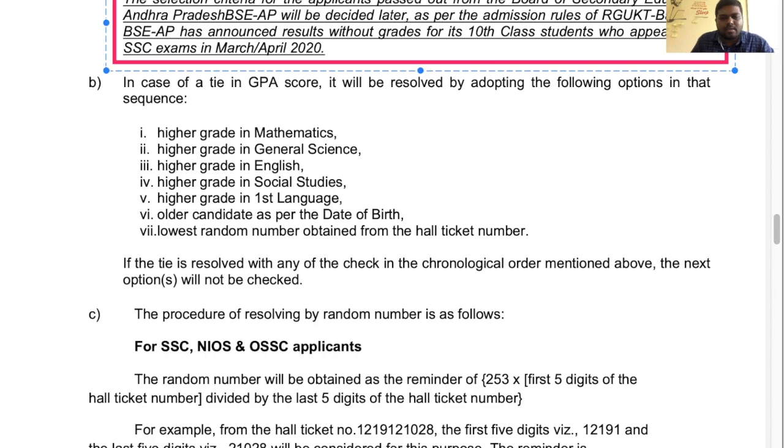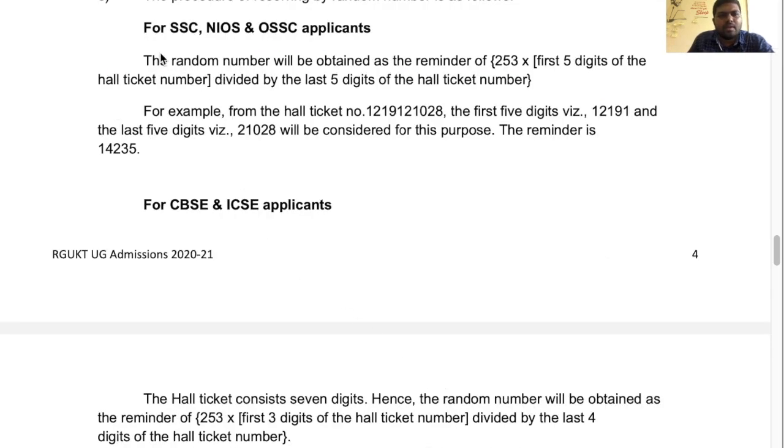Okay, and next, you can observe here for SSC and NIOS OSSC applicants, the random procedure is like this. And for CBSE and ICSE students it is somewhat different. If the hall ticket consists of 7 digits, the random number will be obtained as the remainder of 253 into the first 3 digits, divided by the last 4 digits of the hall ticket number. For SSC, NIOS, OSSC applicants, the hall ticket number consists of 10 digits. The first 5 digits are multiplied by 253, and after that, that is divided by the last 5 digits of the hall ticket number.